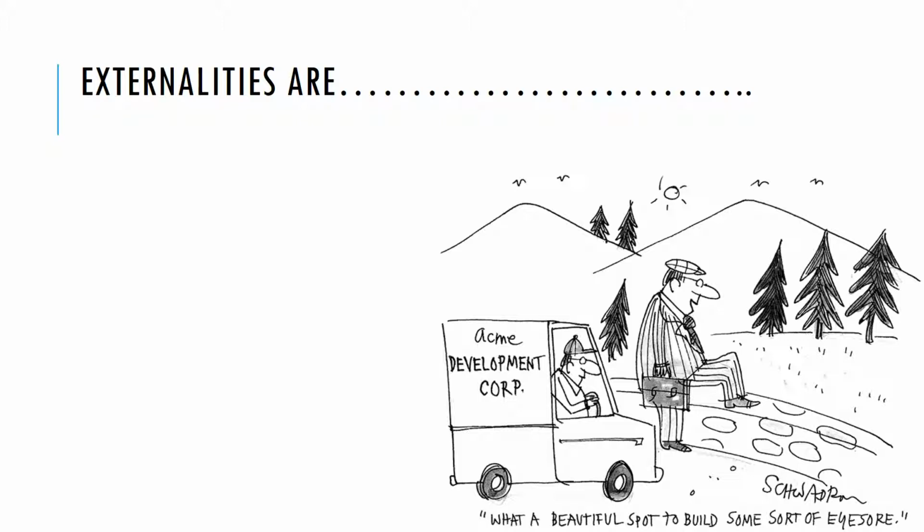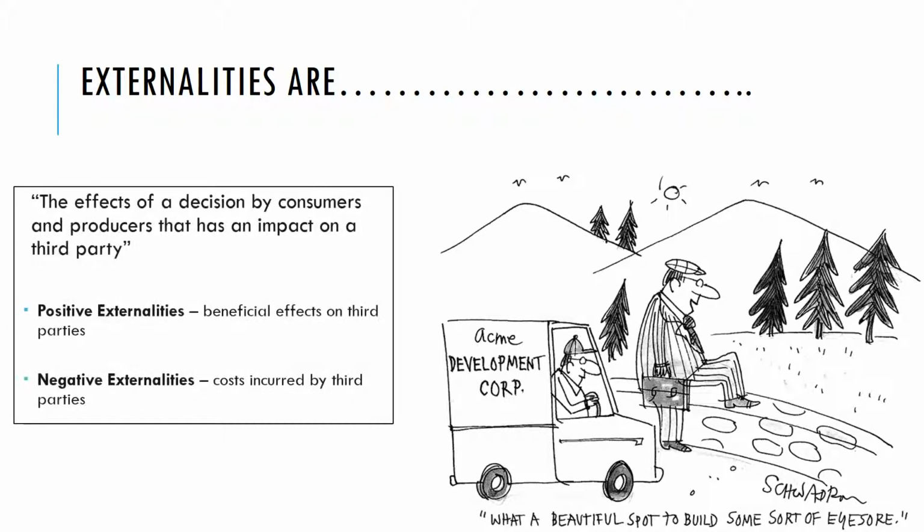So let's have a quick reminder. Externalities are the effects of a decision by a consumer or a producer that has an impact on a third party. So externalities, always think about impacts on third parties. And if that impact is positive, is a good impact, has a benefit, we call that a positive externality. And if that impact has an overall cost, we call that a negative externality. And in this video today, we're going to be looking at the positive externalities.